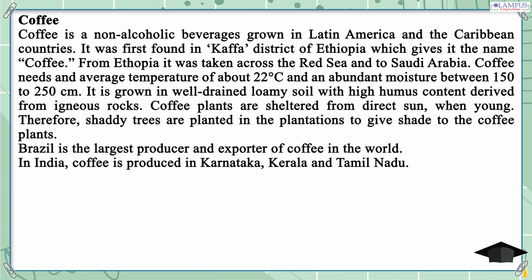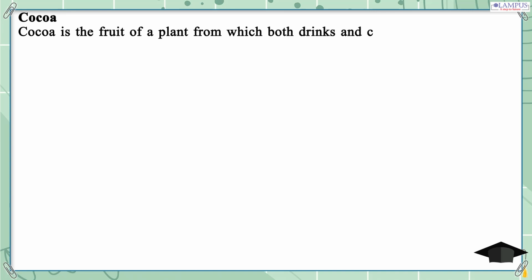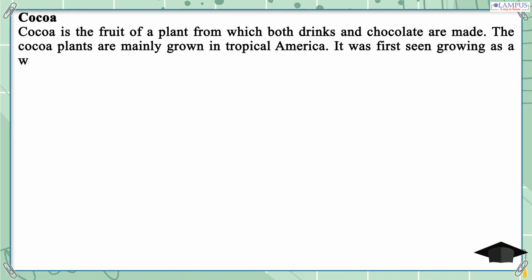Cocoa. Cocoa is the fruit of a plant from which both drinks and chocolate are made. The cocoa plants are mainly grown in tropical America. It was first seen growing as a wild plant in the lowlands of Central America. It is also found in the Amazon.